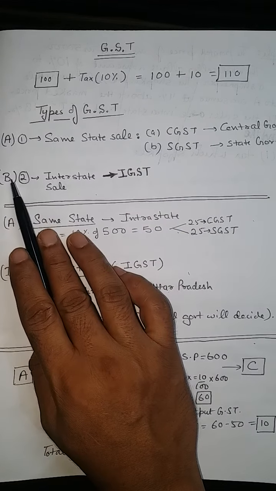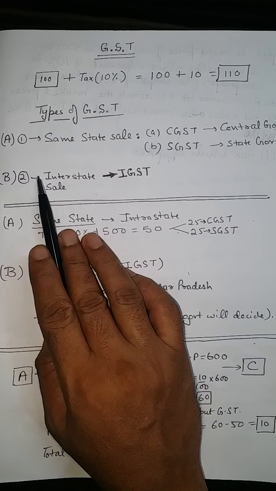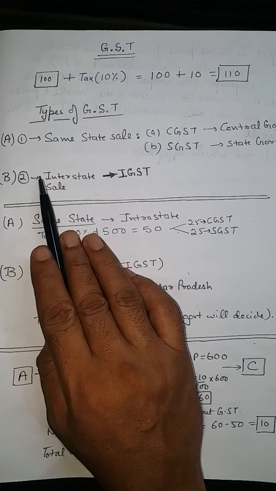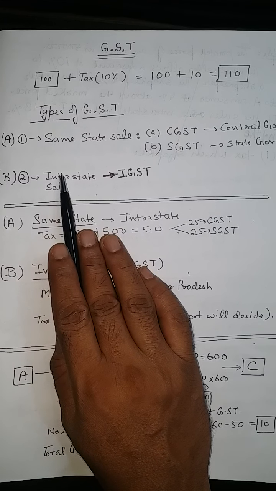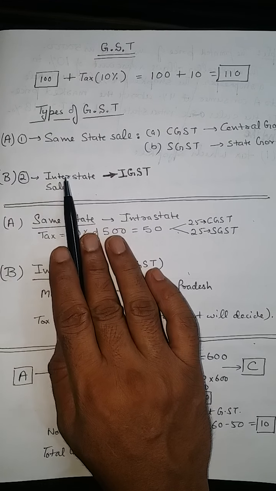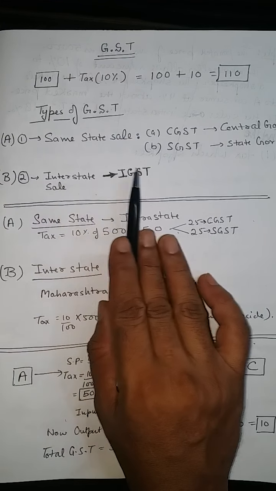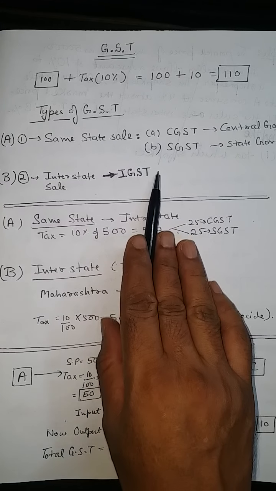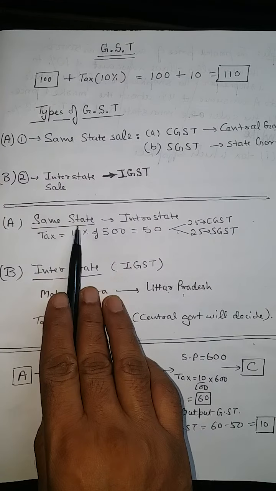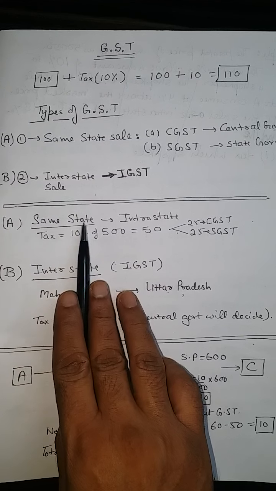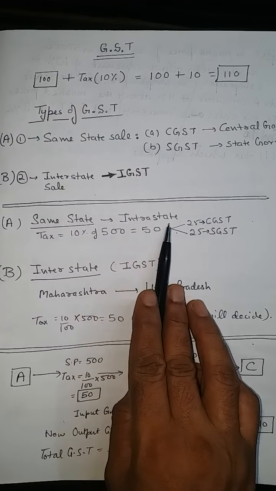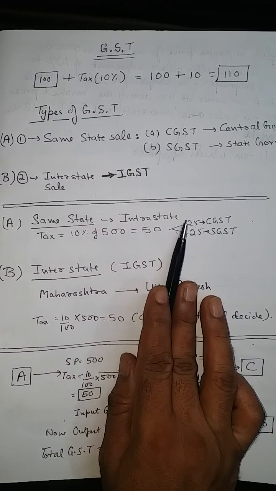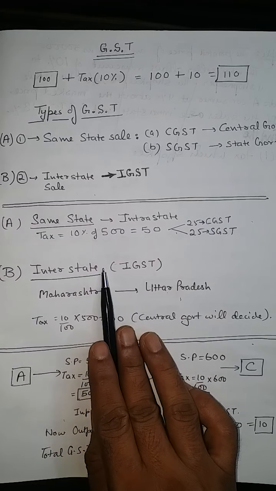Now the second type of tax is there when we manufacture any article from, suppose, UP and sell it into another state like Odisha or Maharashtra. In that case, interstate tax is applied, that is called IGST. Same state is called intrastate, and interstate means when we are changing the state.